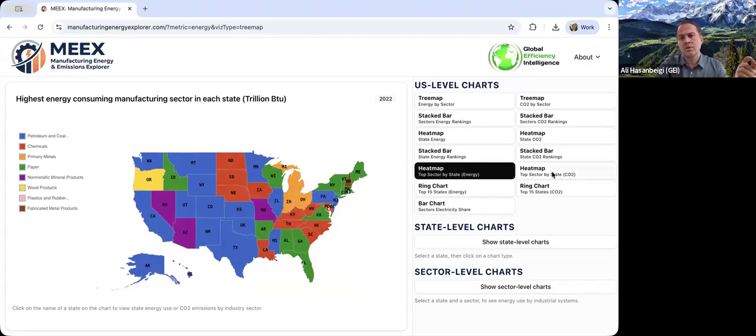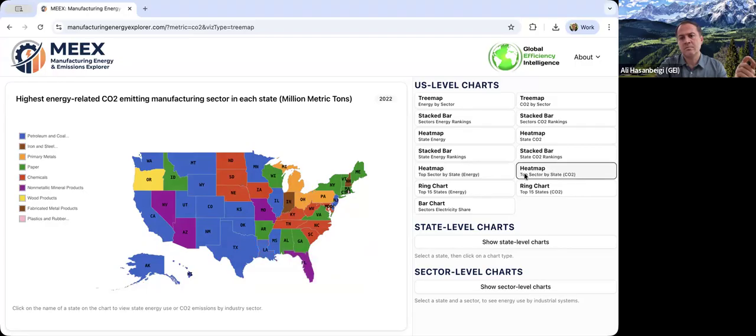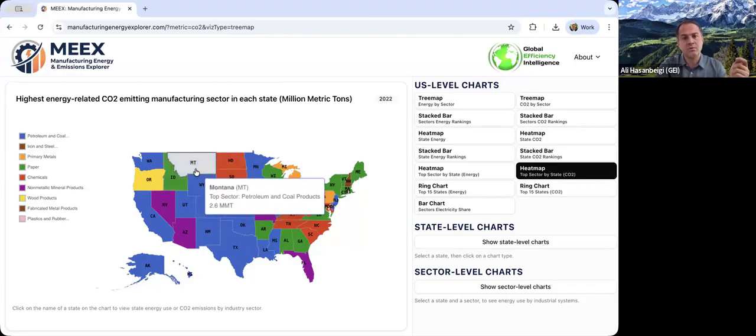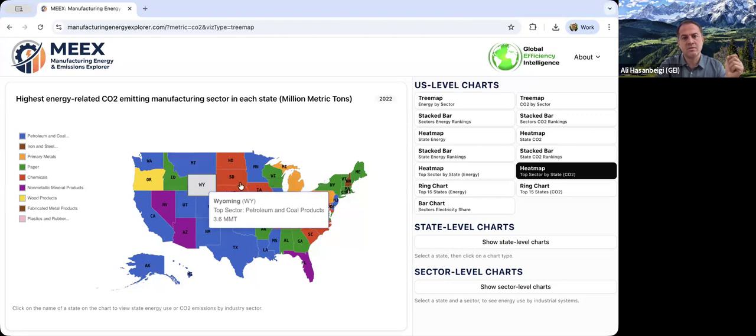And if you go to heat map, top sector by state CO2, same story, but this is for the highest energy-related CO2 emitting manufacturing sector in each state. And again, you hover over, and it will tell you the million metric tons per year of CO2 emissions of that top manufacturing sector in each state.